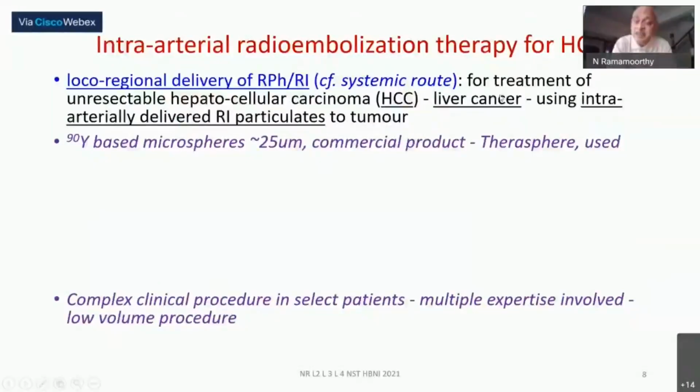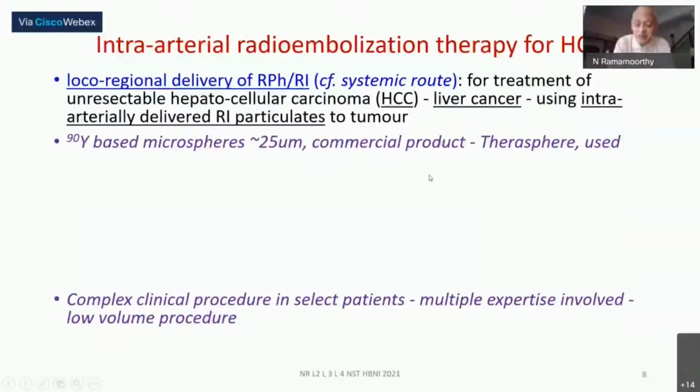Much of the other parts of the liver get it from the portal vein. This is a little difference, I am told, in the medical terminology. And therefore, instead of putting the material through the normal intravenous route and expecting it to go to the liver cancer, you will be able to administer the material directly in the hepatic artery.